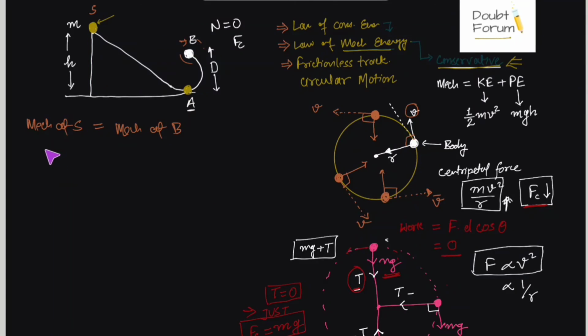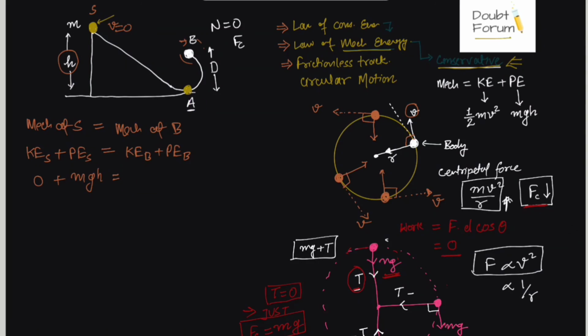At point S, mechanical energy would be kinetic energy at point S plus potential energy at point S. Mechanical energy at point B is kinetic energy at point B plus potential energy at point B. Initially it was at rest at position S, so kinetic energy is 0. Gravitational potential energy at point S would be mgh. h is the initial height given in the question.